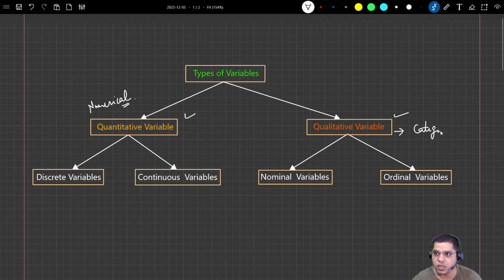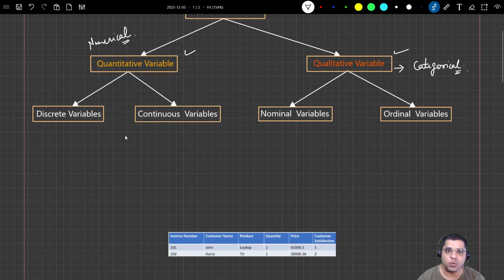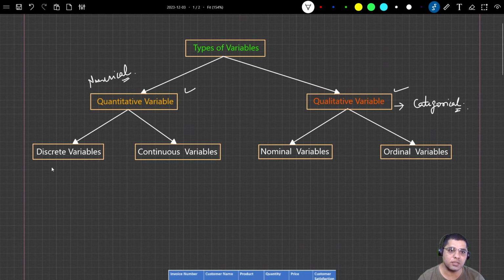Further, quantitative variables can be classified into two different categories: discrete variables and continuous variables.